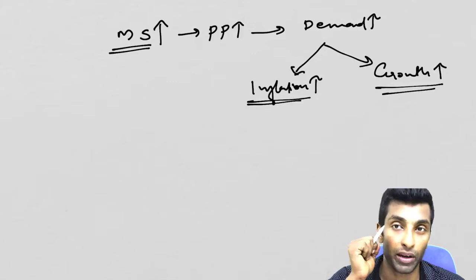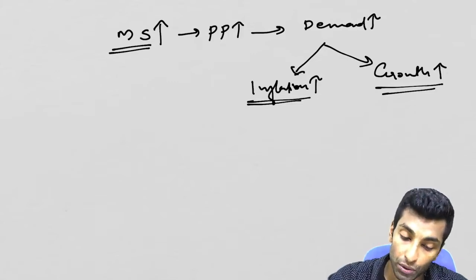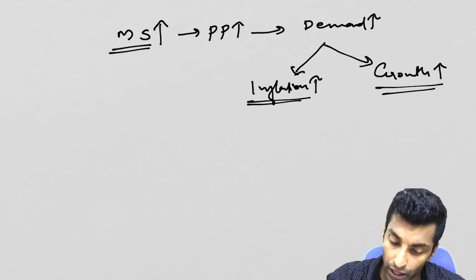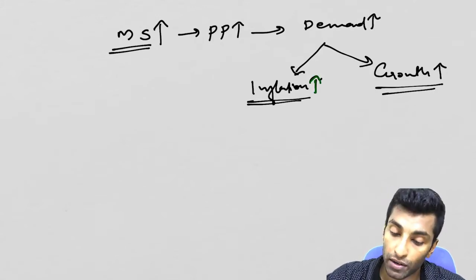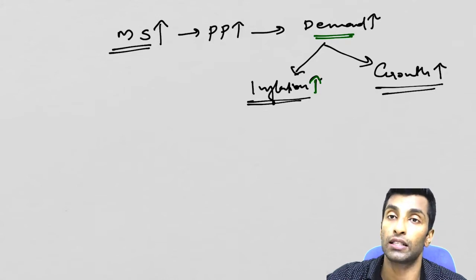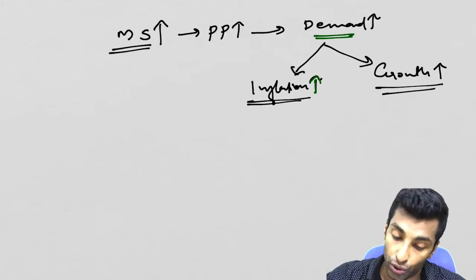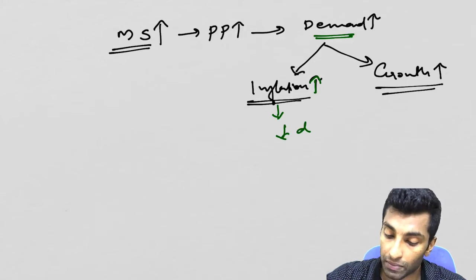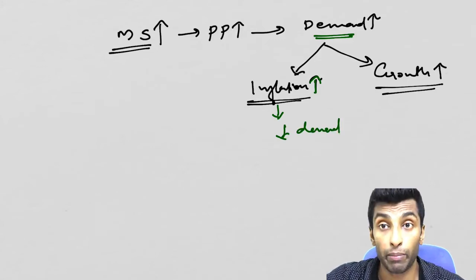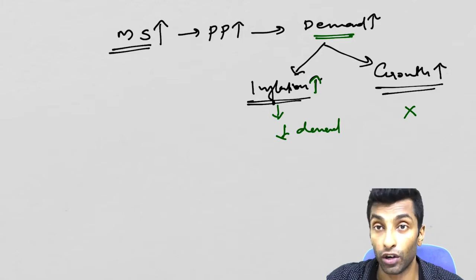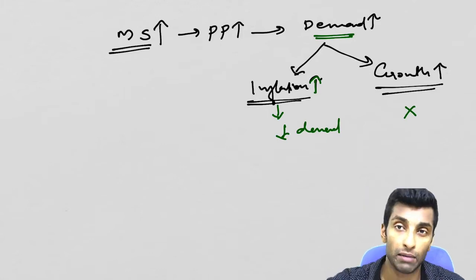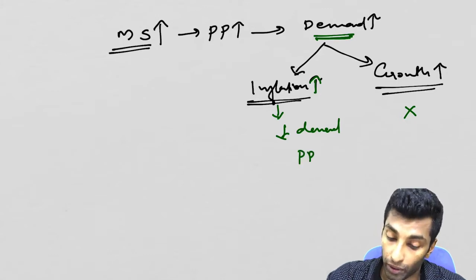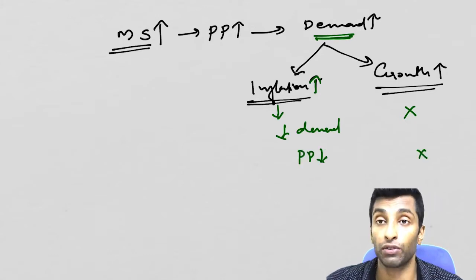So this is a dilemma now. If you do something to tackle inflation, it is directly going to affect the growth also. So how to reduce inflation? If you need to reduce inflation, you have to decrease demand. If you decrease demand, growth will be affected. So decreasing demand means inflation can be controlled, but growth will be affected. Not desirable from the growth side, desirable from the inflation side. How to control demand? Purchasing power should come down. That is not desirable from the side of growth.